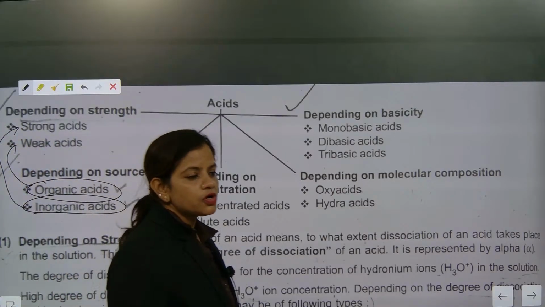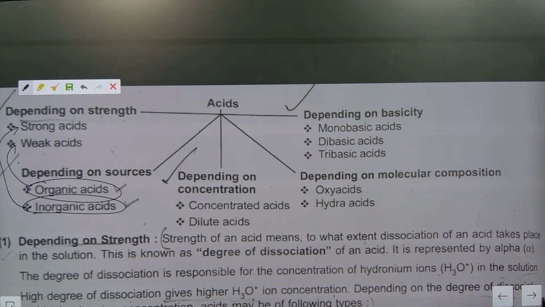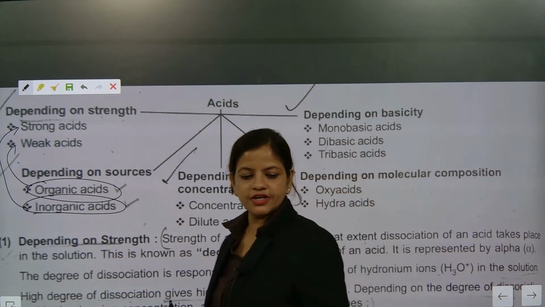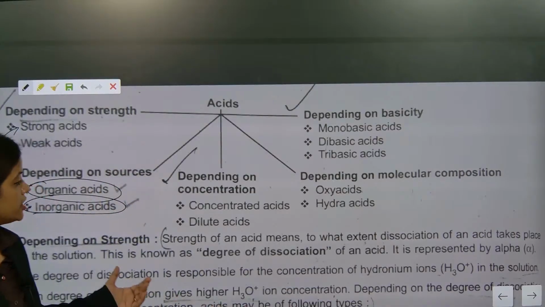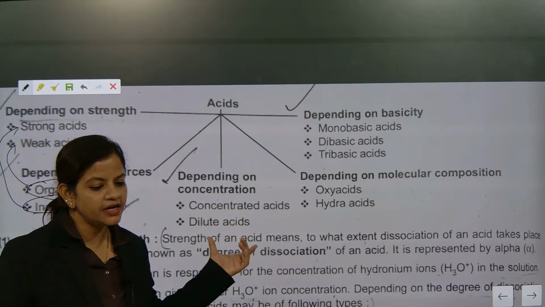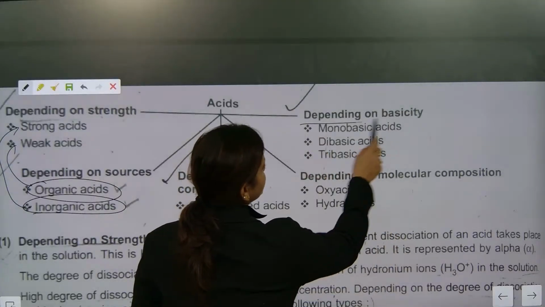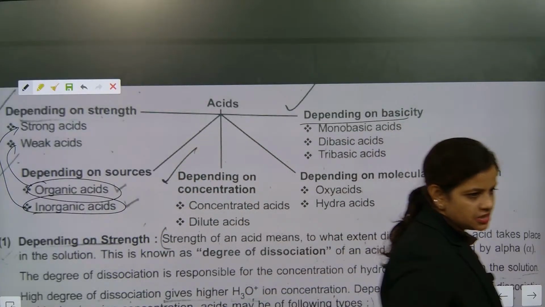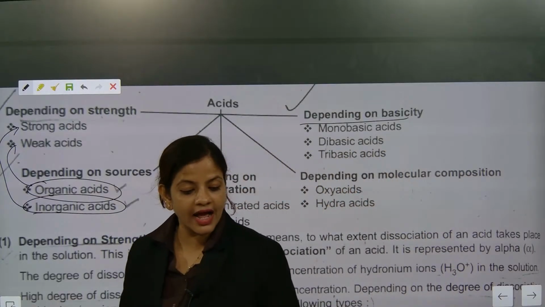Now, depending upon concentration, acid can be classified as concentrated acid or dilute acid. How many types are there? Two types. What are they? Concentrated acid and dilute acid. Very good. So now, depending upon basicity, monobasic, dibasic or tribasic.